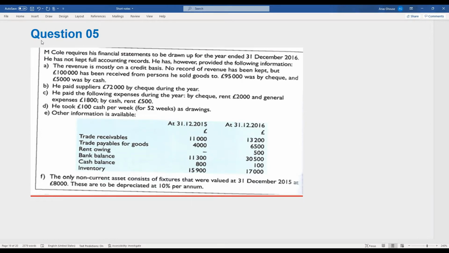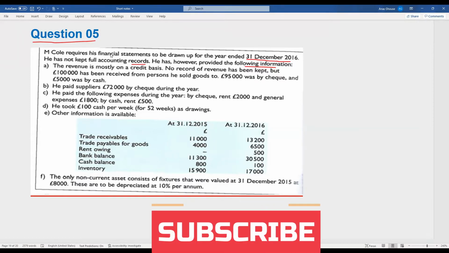Now let's move on to question number 5. MCOL requires his financial statements to be drawn up for the year ended 31st December 2016. He has not kept full accounting records. He has, however, provided the following information. So based on this given information, what you need to do is prepare the financial statements.